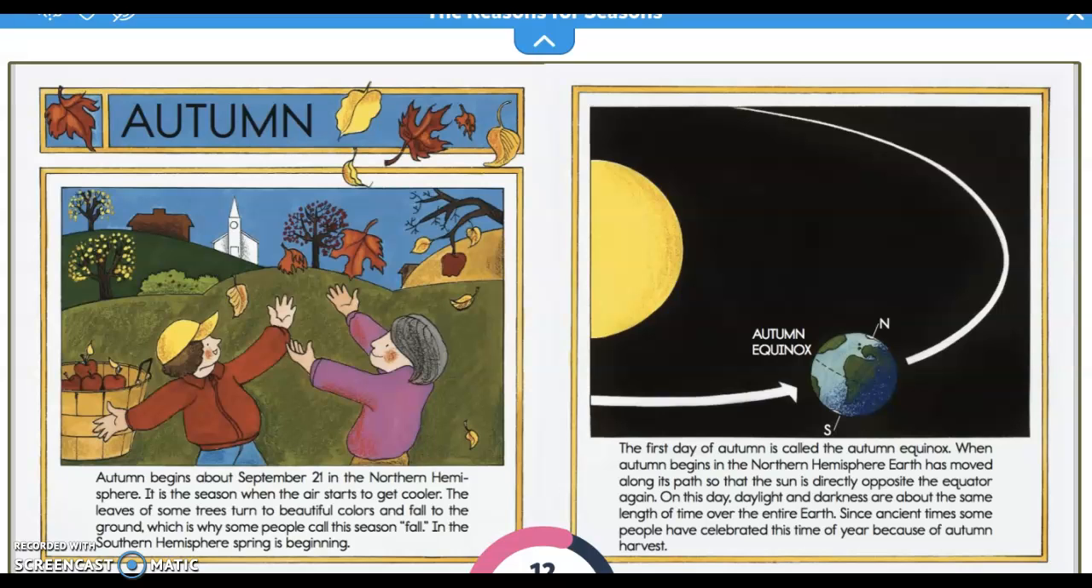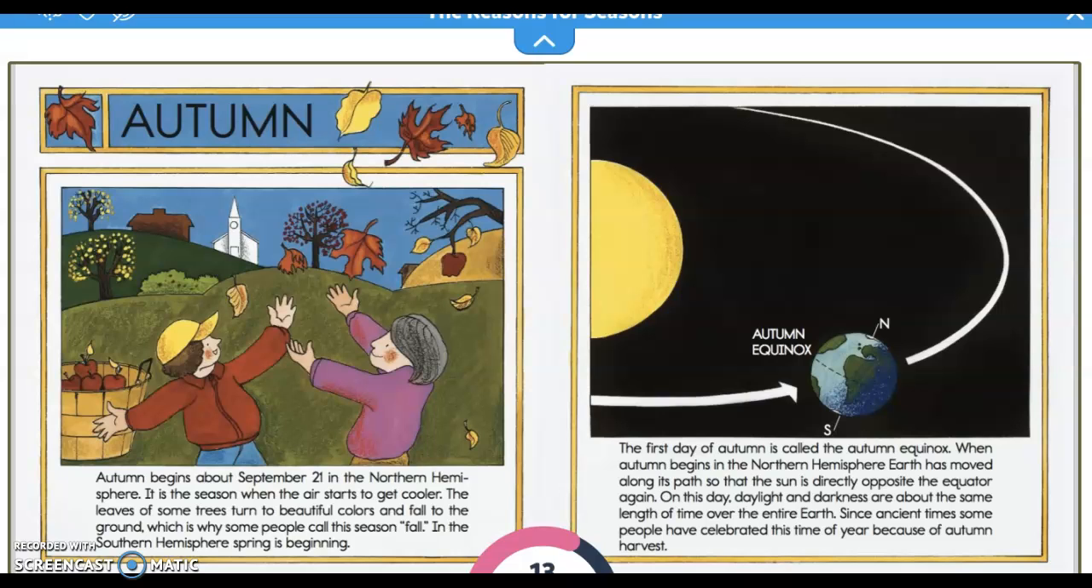Autumn. Autumn begins about September 21st in the northern hemisphere. It is the season when air starts to get cooler. The leaves of some trees start to turn beautiful colors and fall to the ground, which is why some people call this season fall. In the southern hemisphere, spring is beginning.